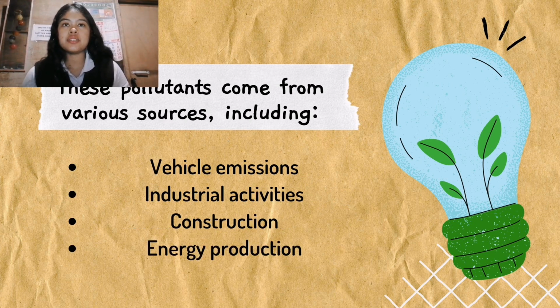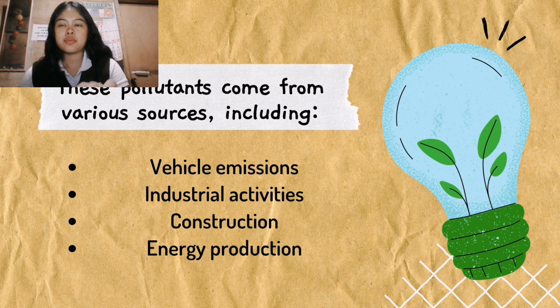So these are the various sources that cause urban air pollution. So first we have vehicle emissions. Vehicle emissions are caused by cars, buses, and trucks releasing gases like carbon monoxide, nitrogen oxides, and particulate matter. We all know that cars have exhaust pipes that release gases or carbon monoxide that we sometimes inhale.